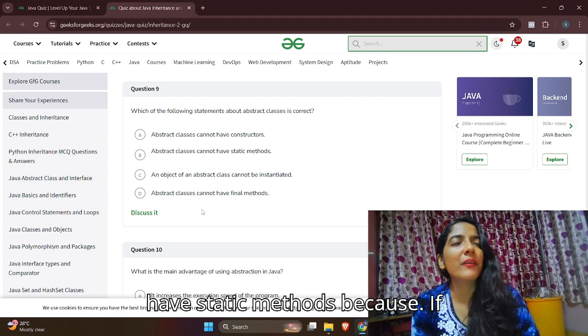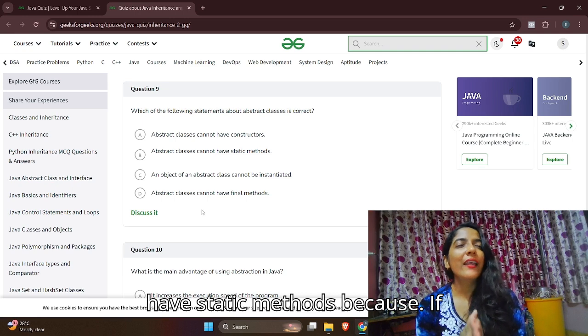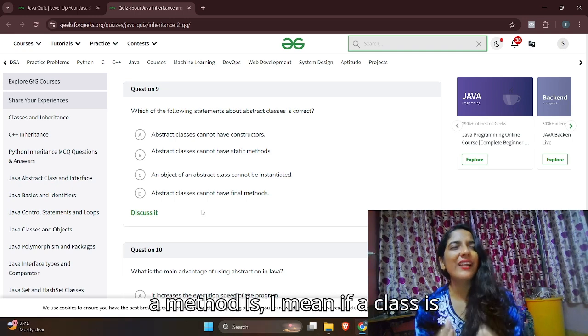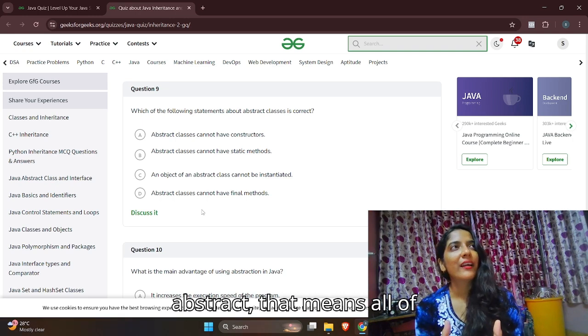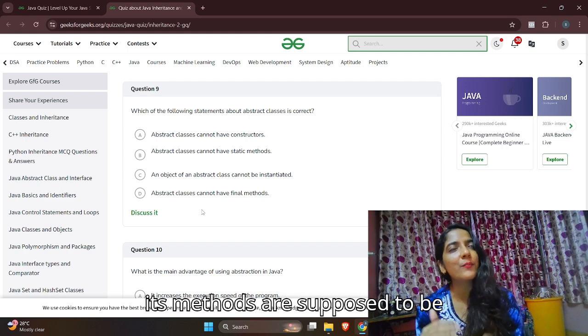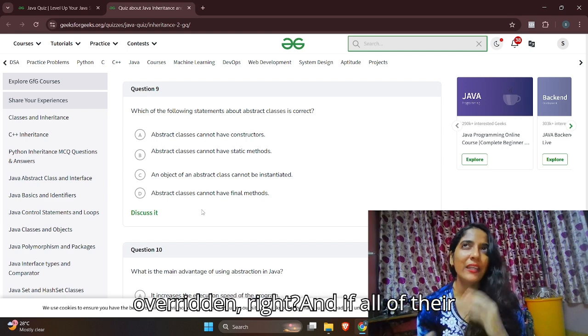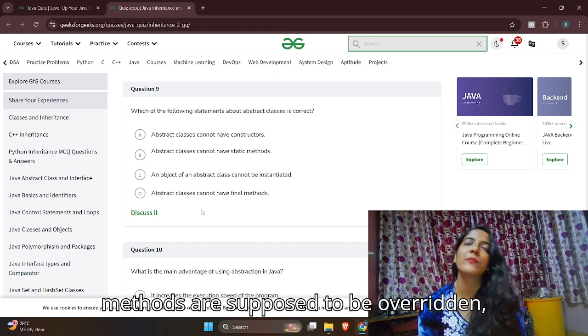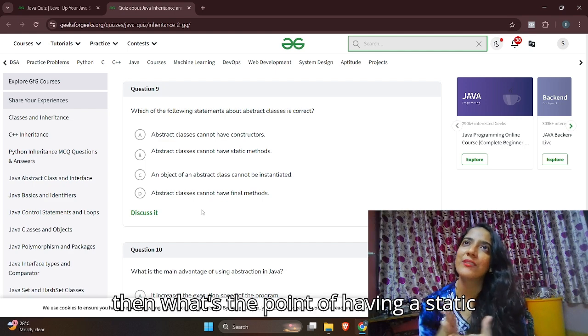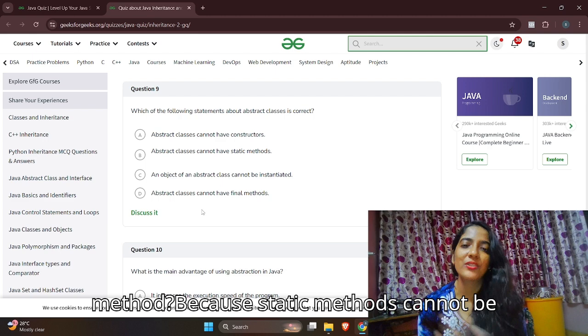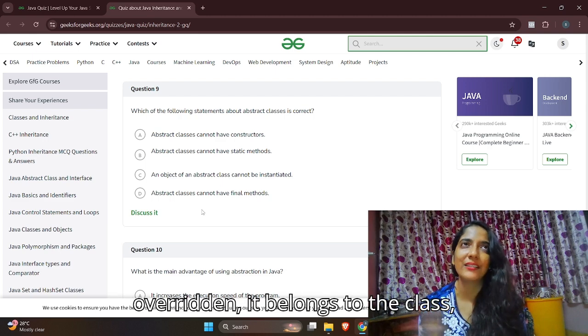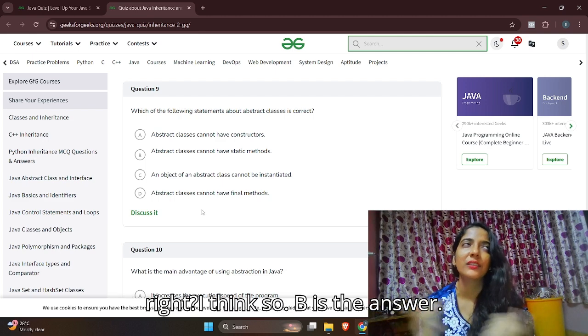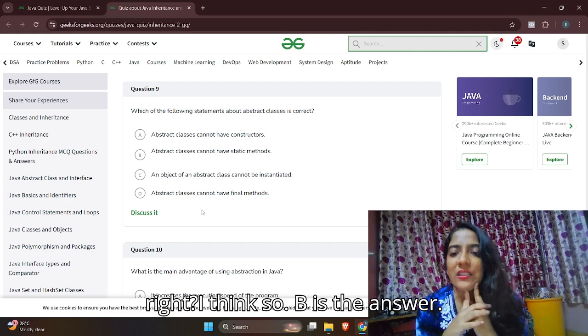They can have static methods, because if a class is abstract, that means all of its methods are supposed to be overridden, right? And if all of their methods are supposed to be overridden, then what's the point of having a static method? Because static methods cannot be overridden. It belongs to the class, right? I think so. B is the answer.